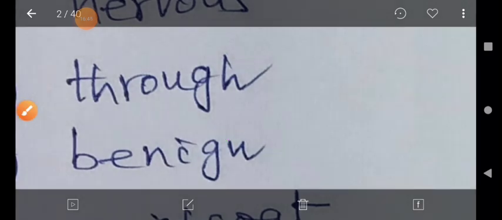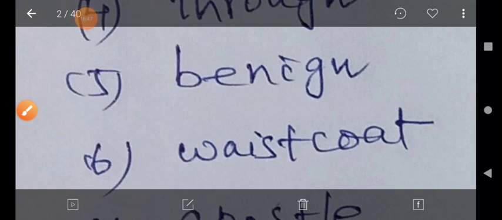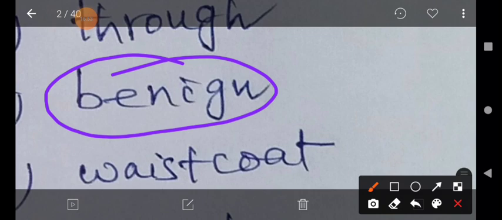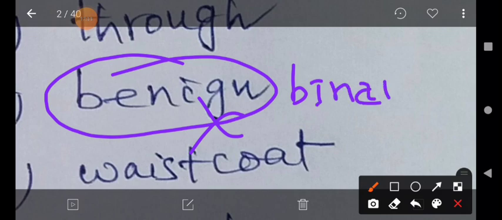And then we go to the next word, the fifth word we will discuss. Here first we identify which is the silent consonant. The silent consonant is G. G is a silent letter in this word. What is the pronunciation? Benign. The pronunciation is benign, with second syllable stress. We should not pronounce G. G is silent in this word.